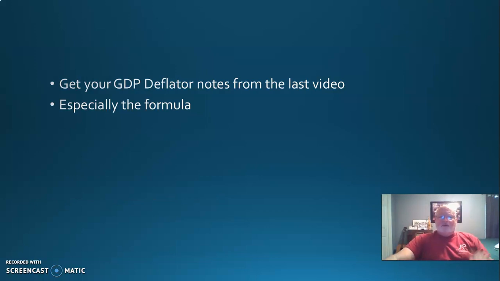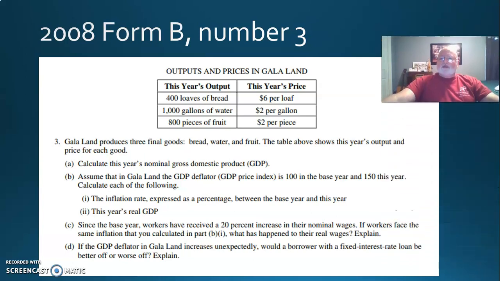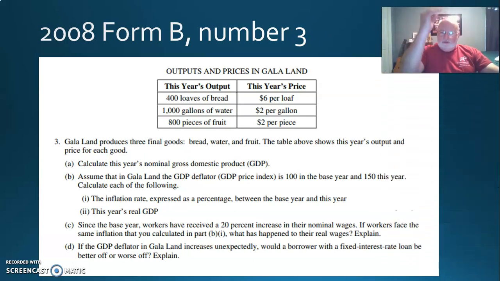Let's see, we're on number 4, video 3, and get out your GDP deflator notes. I went back and looked at a bunch of problems to see if I could find one of the essays that had a GDP deflator in it. Okay, so now let me look at my notes here. Why don't you pause the video, set out your paper to put your answers here, 3A, B, C, D. Make sure you put BI and BII, and go ahead and figure this out on your own, and then come back and we'll go over it.